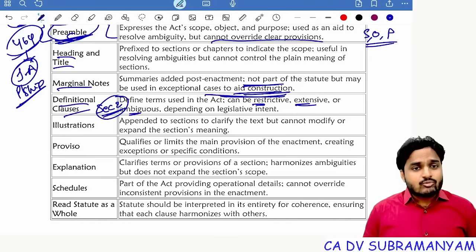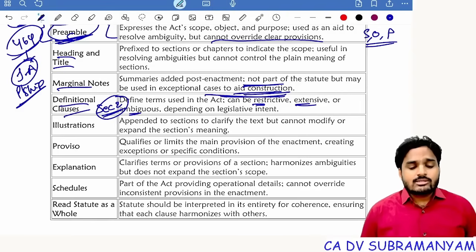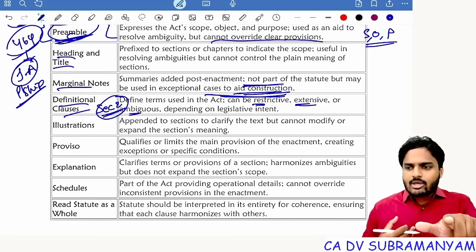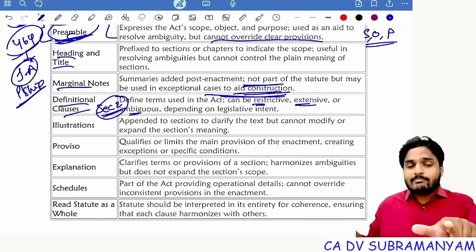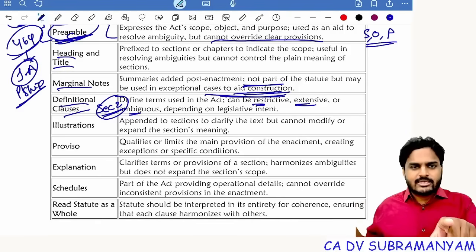Next one, ambiguous definition. For example, take related party. Related party will have ambiguous meanings. Why? Because related party means not only my relatives but also the entities in which I'm related. Suppose I'm a director of your company and I'm also a director of another company. Now that other company becomes a related party to your company because I'm interested in that company.